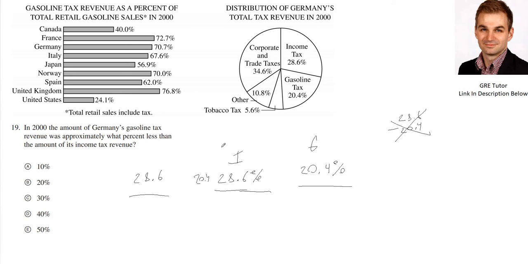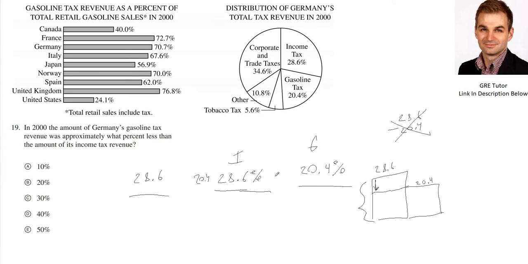They're saying that income tax is 28.6, and this is 20.4. What percent of this do you have to decrease to get to 20.4? That's what they're looking for. They're looking for the percentage decrease. What percent less than the income tax revenue? All right?